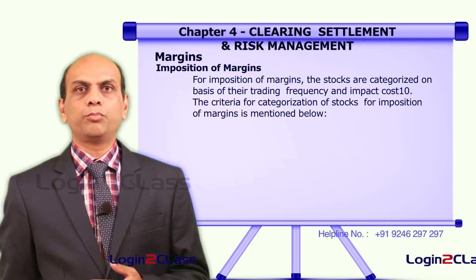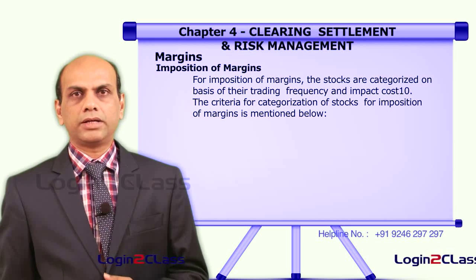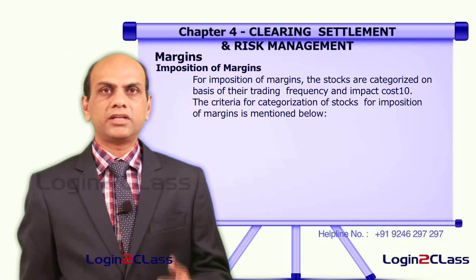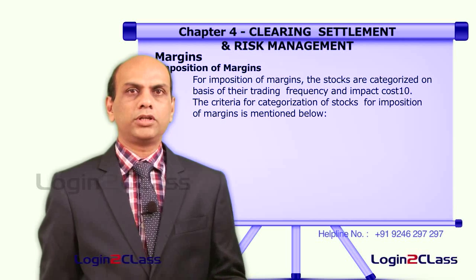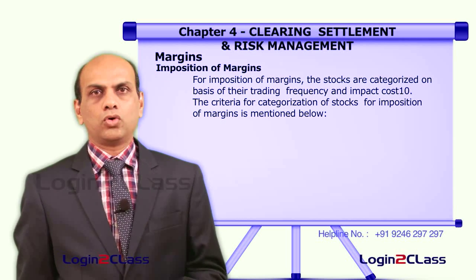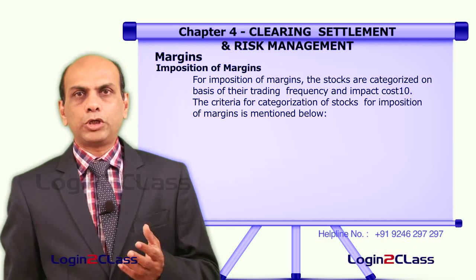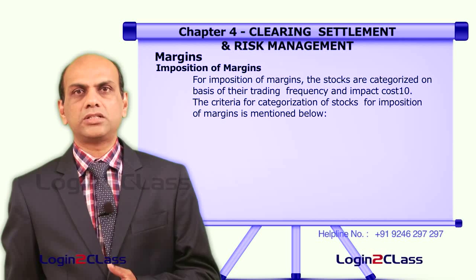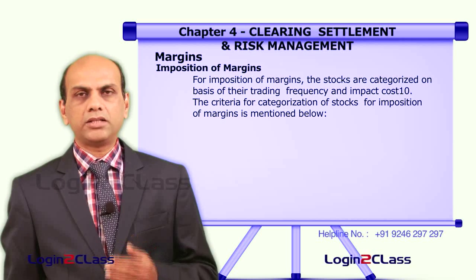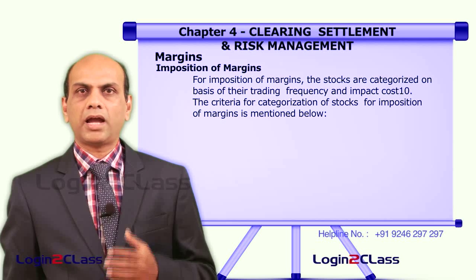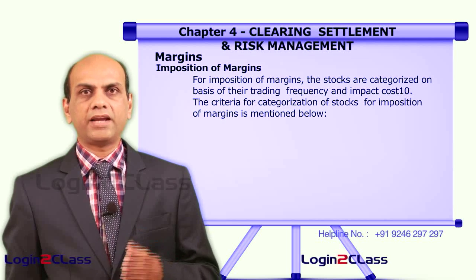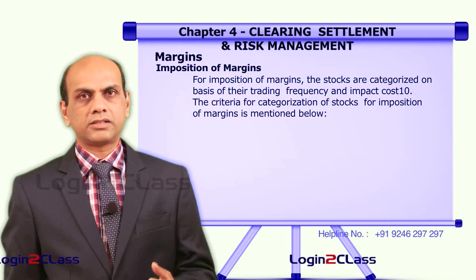So the risk movement or the volatile movement that can take place in a security varies from security to security on a daily basis. So to arrive at this particular percentage of initial margin which has to be paid by the buyer or by the seller, it has to be computed depending on various conditions.